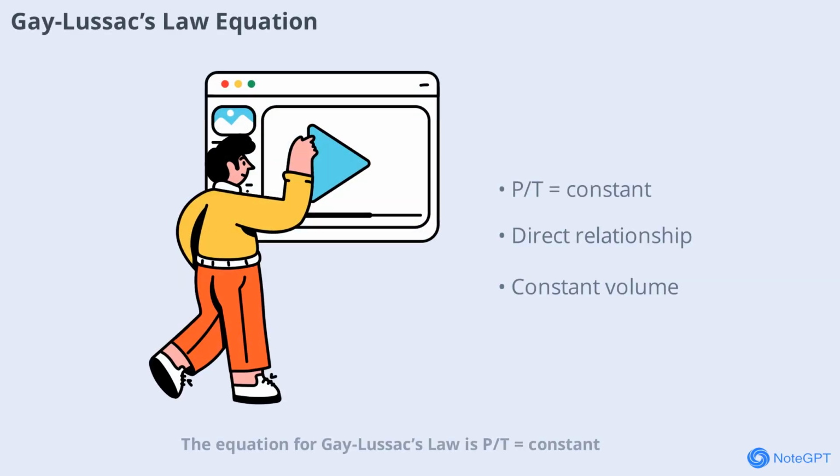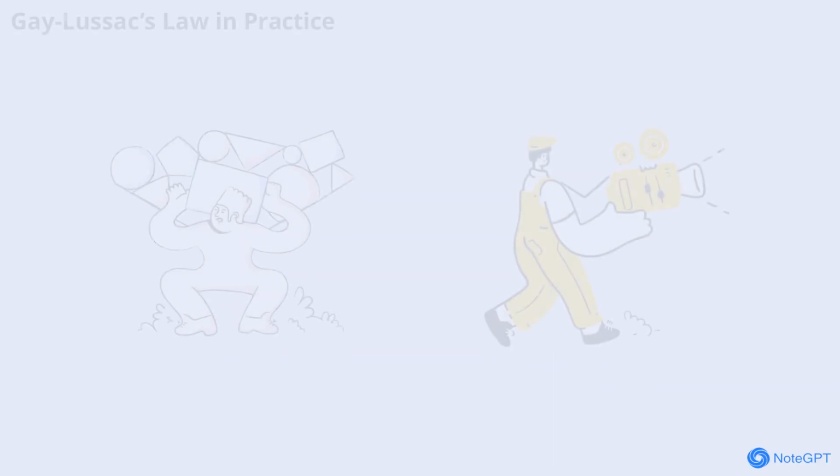The equation for Gay-Lussac's law is P/T equals a constant, where P is pressure and T is temperature in Kelvin. This means that if you increase the temperature of a gas, its pressure will also increase as long as the volume remains unchanged. This law is especially important in safety protocols for pressurized containers and in understanding weather phenomena. Think about a pressure cooker.